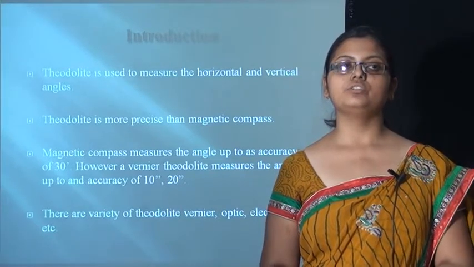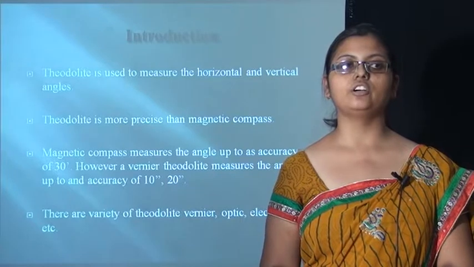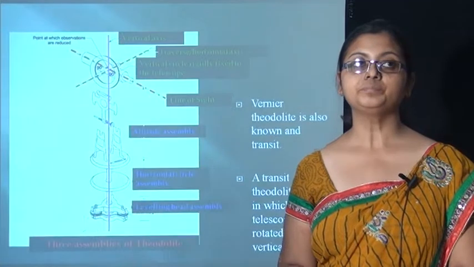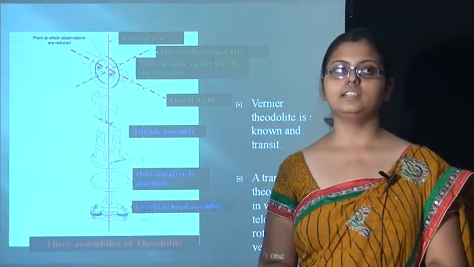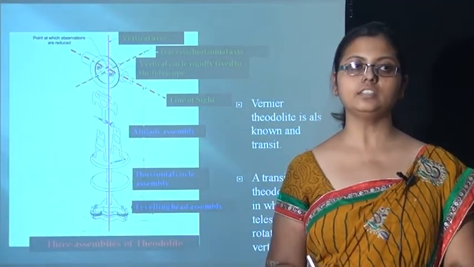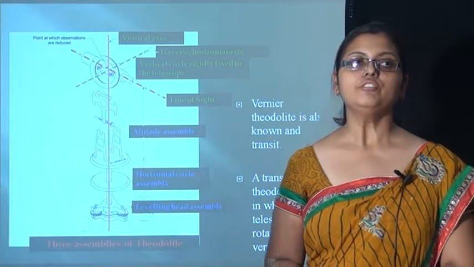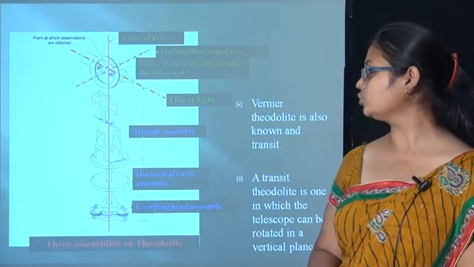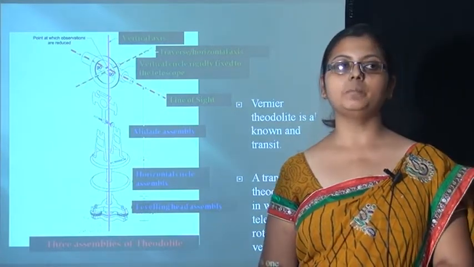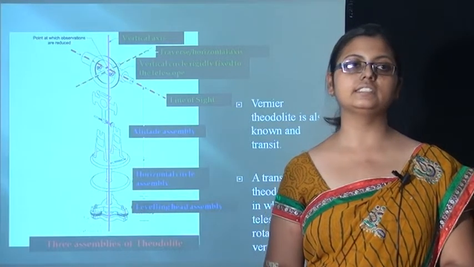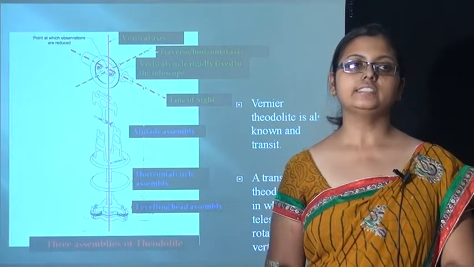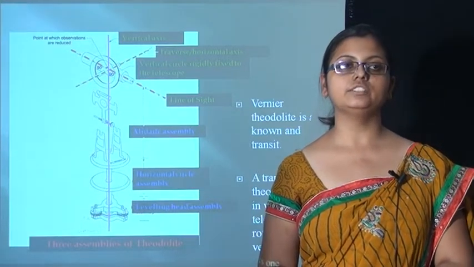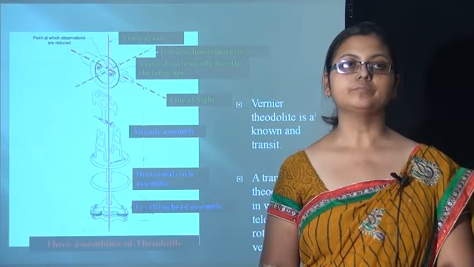There are various types of theodolite used, such as vernier, optical, electronic, etc., as we have seen earlier in the picture. The figure represents a basic assembly of the theodolite, where from the telescope to the upper plate is known as the alidade assembly. From the upper plate towards the lower plate is known as the horizontal circle assembly, and from the lower plate to the leveling head is known as the leveling head assembly.